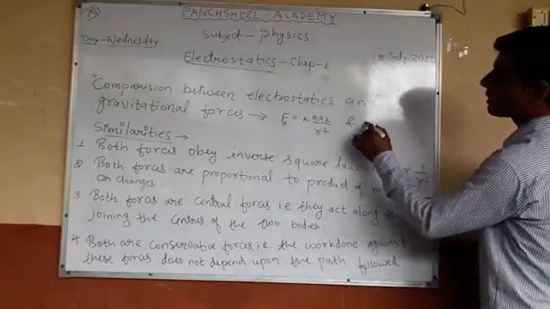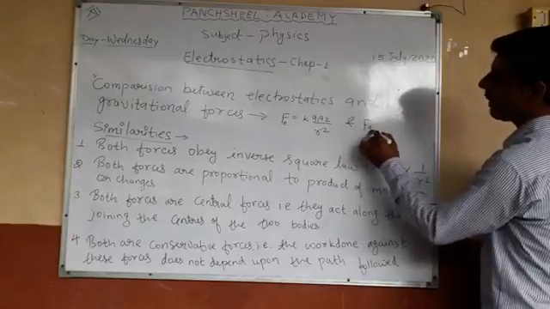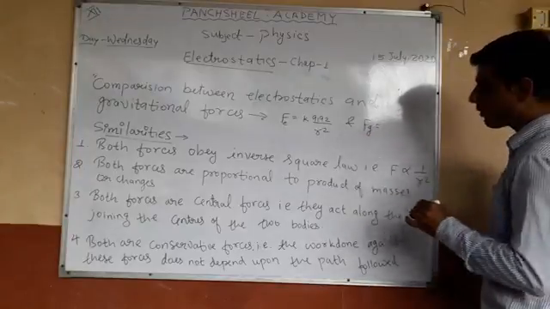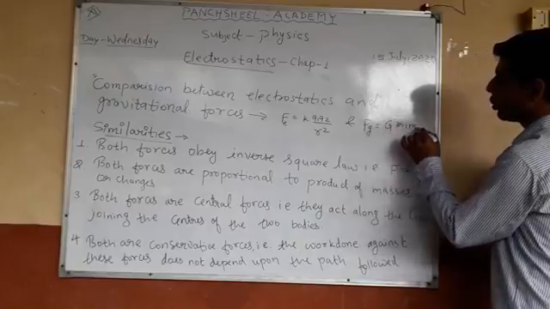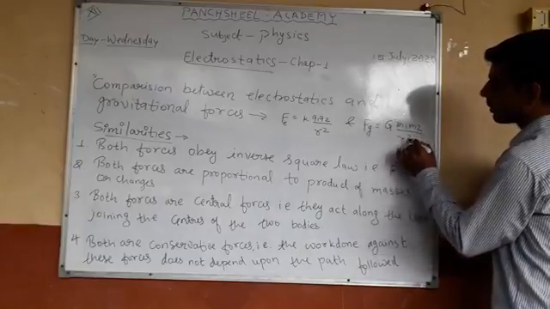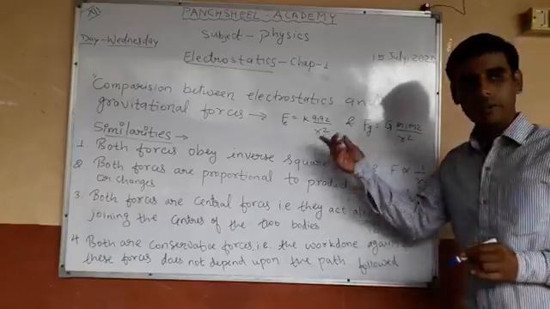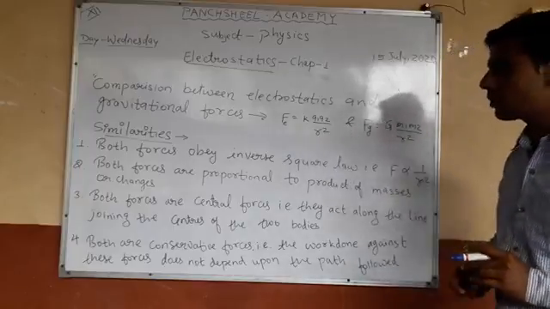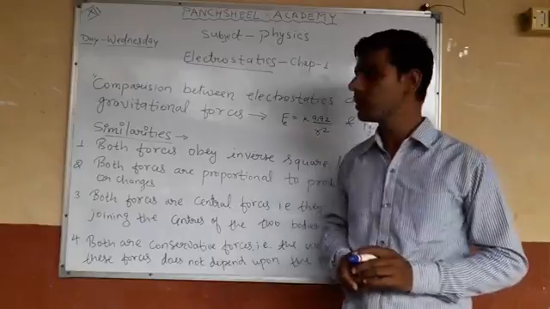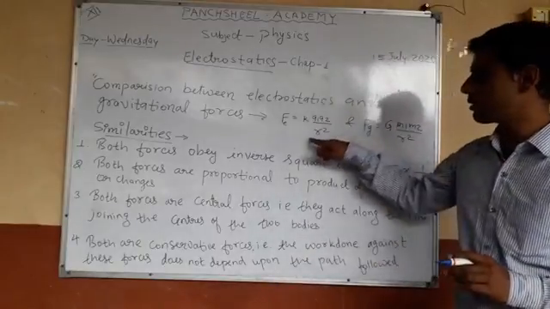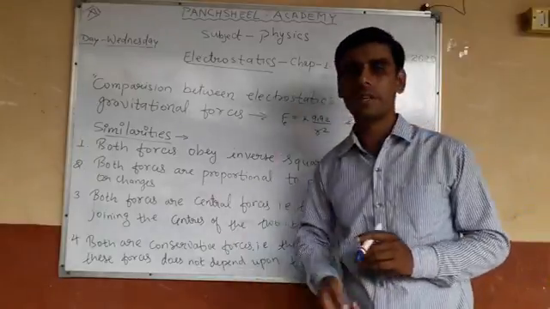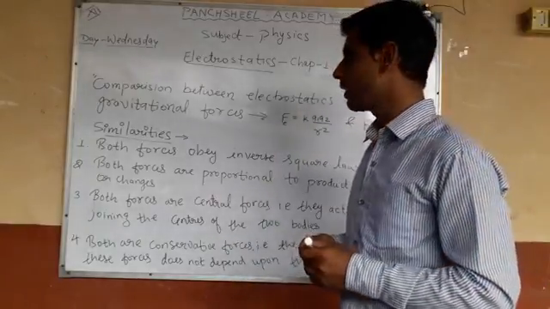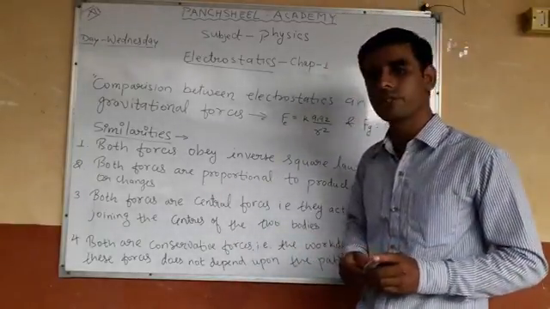And what is gravitational force? Fg equals G m1 m2 upon r square. We have these two forces, so we have to make a comparison between them, that is electrostatic forces and gravitational forces. First we will see the similarities between electrostatic force and gravitational forces.